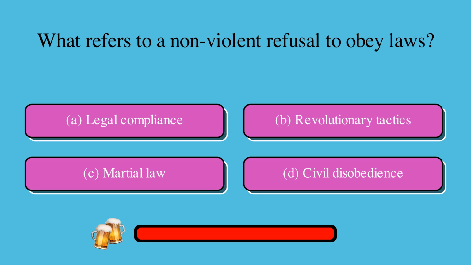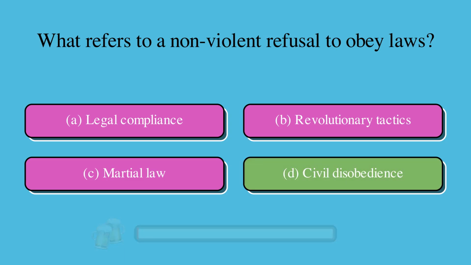What refers to a nonviolent refusal to obey laws? Is it A, legal compliance, B, revolutionary tactics, C, martial law, or D, civil disobedience? The correct answer is D, civil disobedience.